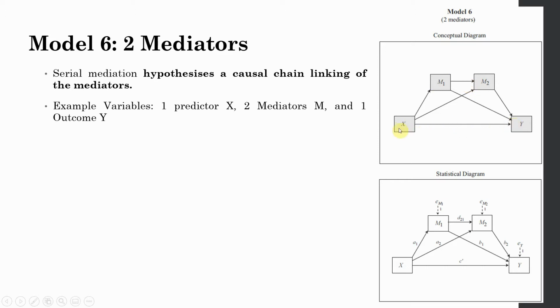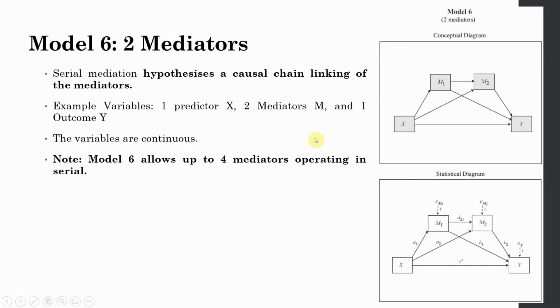So what happens is X influences M1, M1 influences M2, and M2 influences Y. So the impact of X on Y is passing through these two mediators. In this example, I'm taking all of these as continuous variables. Model 6 allows up to 4 mediators operating in serial. Now in this example, I'm just taking 2 mediators.